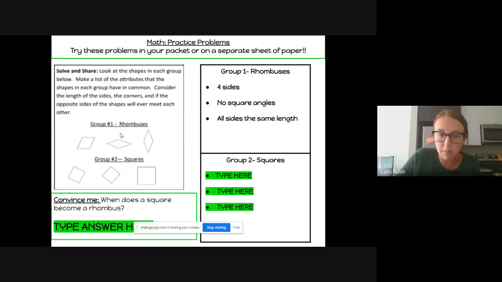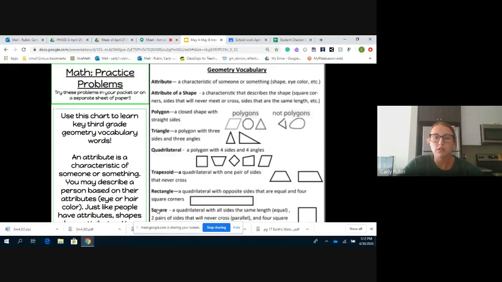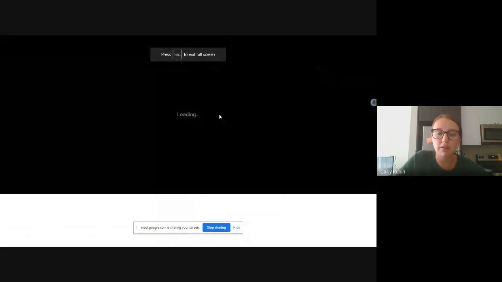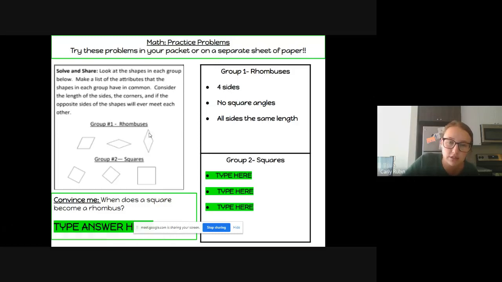All right, well, let's go back to my vocabulary about a rhombus. It's a quadrilateral with all sides the same length, okay? Two pairs of sides that will never cross. So for a rhombus, I wrote that it has four sides. There are no square angles. You can see all those corners, all those angles and corners are kind of slanted.